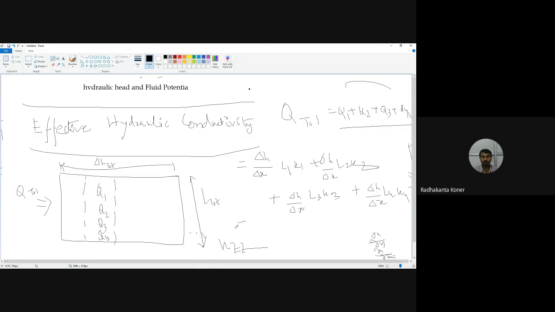We sum it up: del H divided by del X, summation of Li Ai, where i varies from 1 to n. Okay. This formula is written as del H divided by del X, L total into A effective permeability, effective hydraulic conductivity.